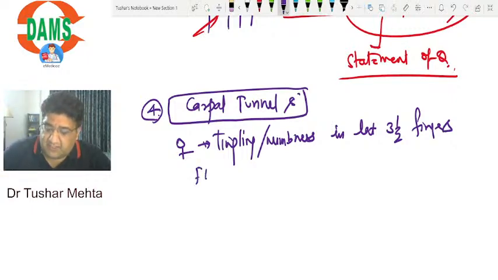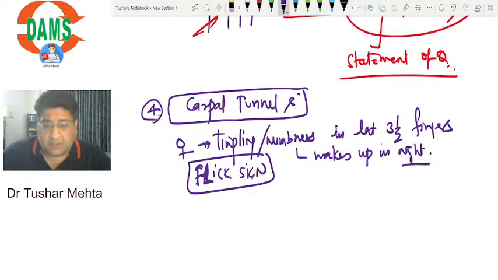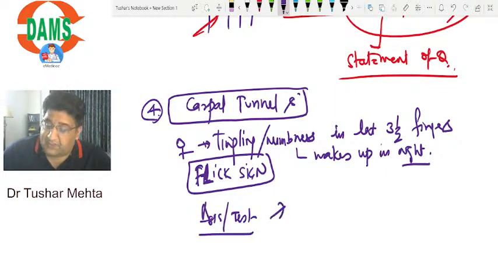So the flick sign is, I'll tell you what the flick sign is. We have mentioned that in many of the grand tests also, that you flick your finger like this and then your symptoms are relieved. And particularly this numbness wakes you up in the night. Okay, so they had asked diagnosis and test. The answer was carpal tunnel syndrome and it was Durkin's test.